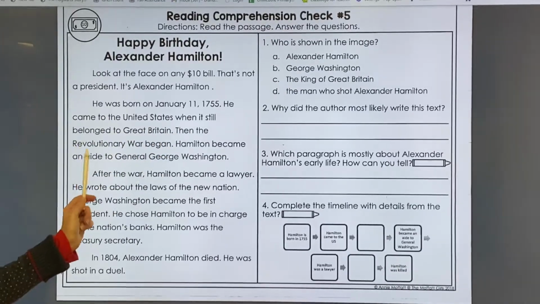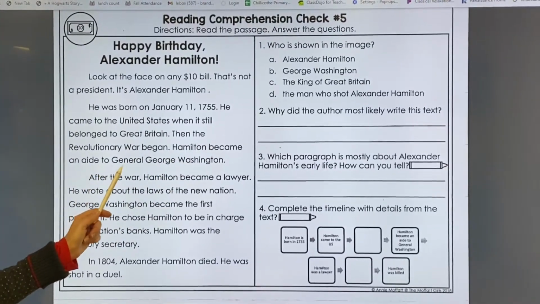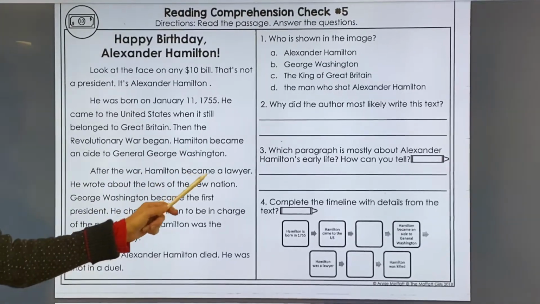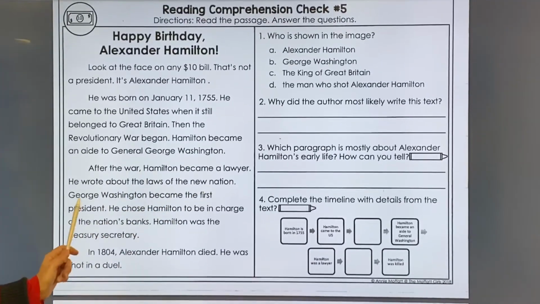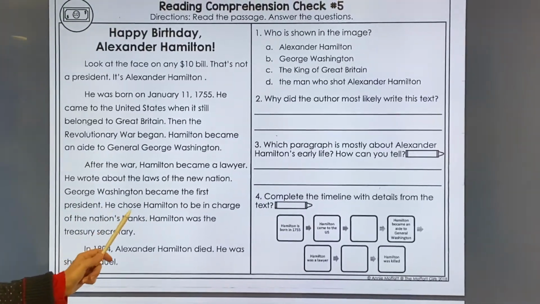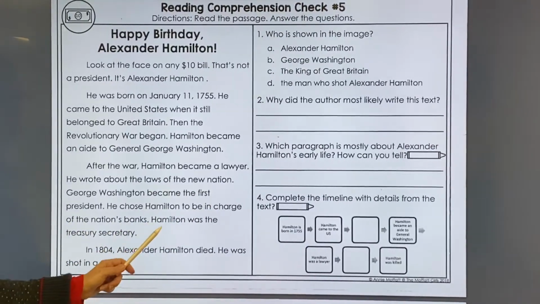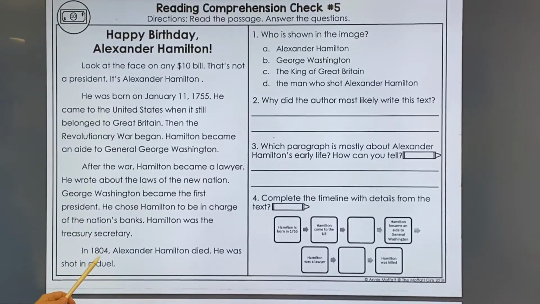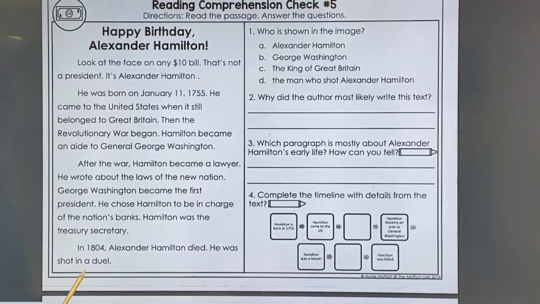Then the Revolutionary War began. Hamilton became an aide to General George Washington. After the war, Hamilton became a lawyer. He wrote about the laws of the new nation. George Washington became the first president. He chose Hamilton to be in charge of the nation's banks. Hamilton was the Treasury Secretary. In 1804, Alexander Hamilton died. He was shot in a duel.